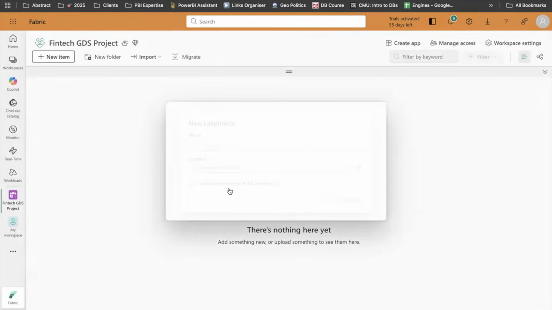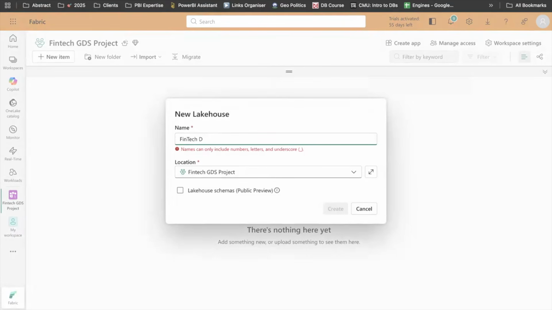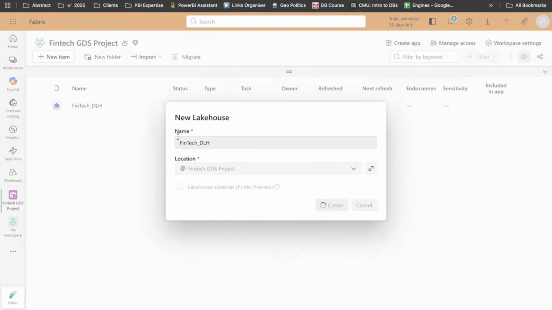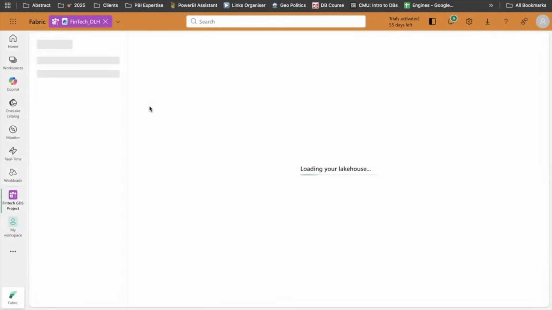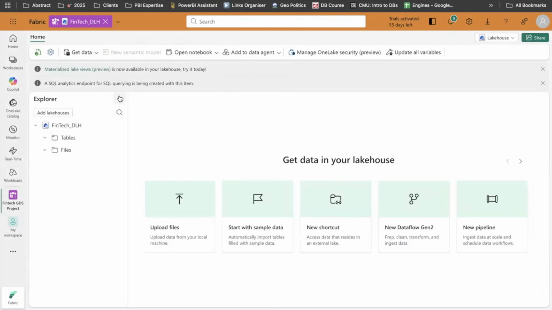Okay, I will click here. Maybe I'll give it some name: Fintech data lakehouse. I'll create the lakehouse. It will take a minute or so and it will create a lakehouse for me. Now, as I said, in a lakehouse we can store the files and the tables also.